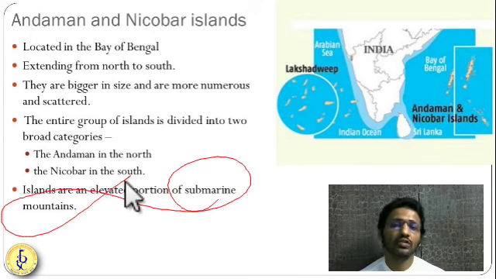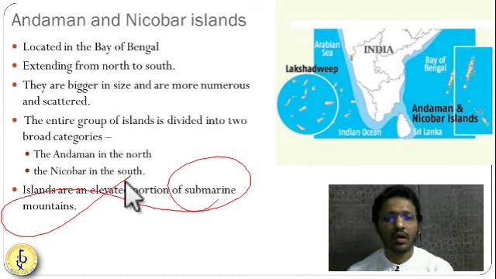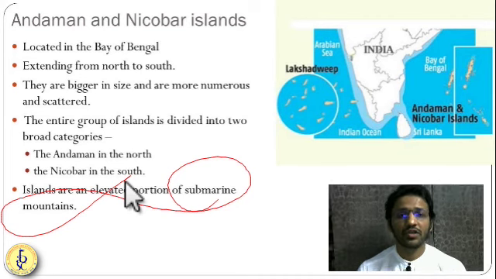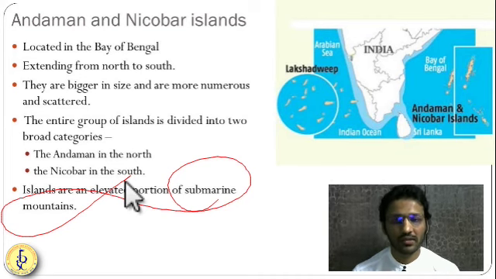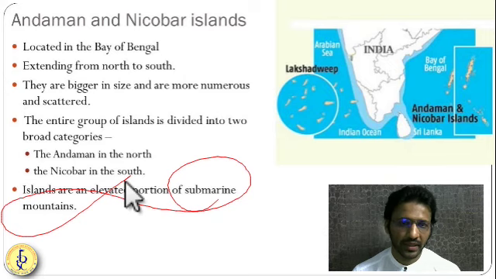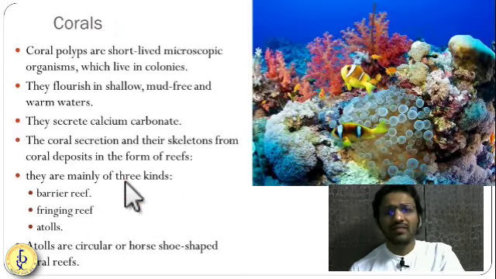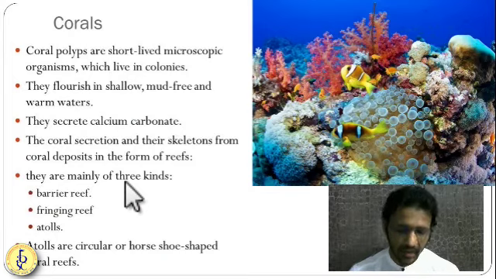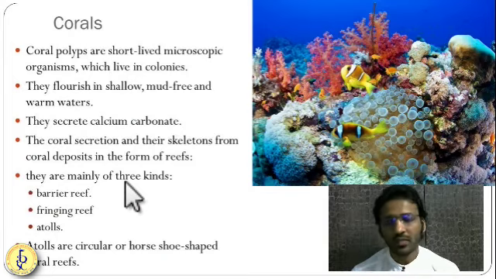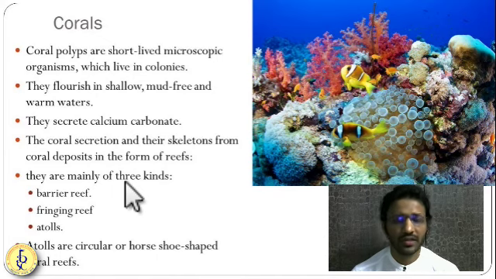Now they are also in the news as the China-India confrontation happened in the Galwan Valley and in Ladakh. So the Indian Army is trying to deploy more troops on the Andaman Nicobar Islands because they are one of the strategic choke points. If tomorrow war happens with China, they will be a strategic choke point for the Malacca Strait. Okay, so they are very important from the perspective of Indian defense. So friends, these are very important features of Indian physiography. So I hope you have understood these Indian physiographic features.